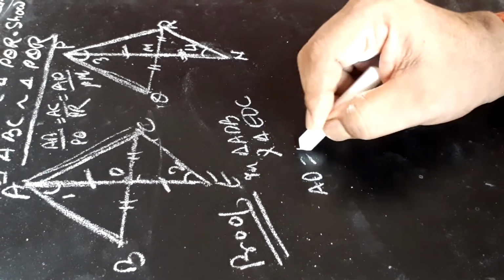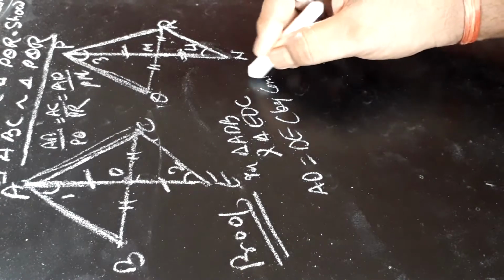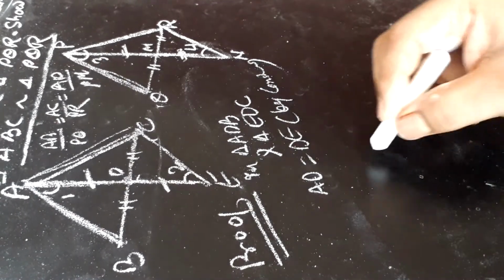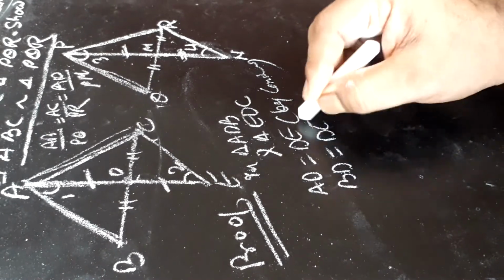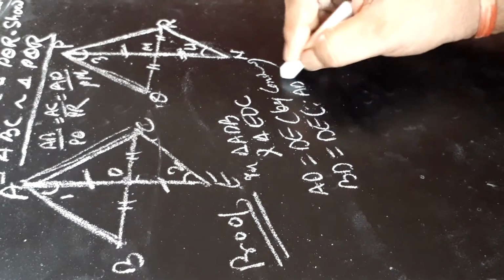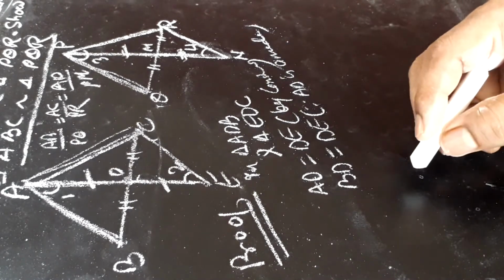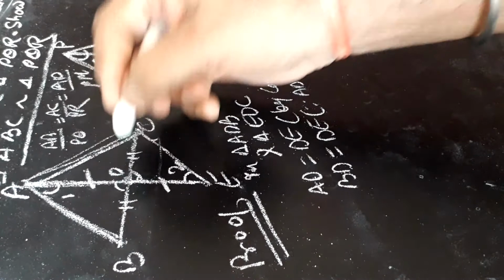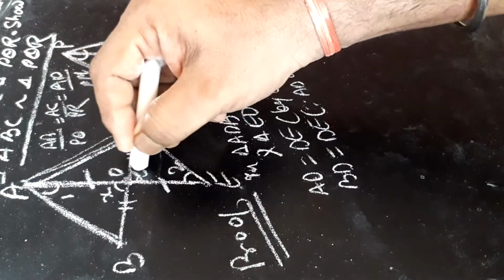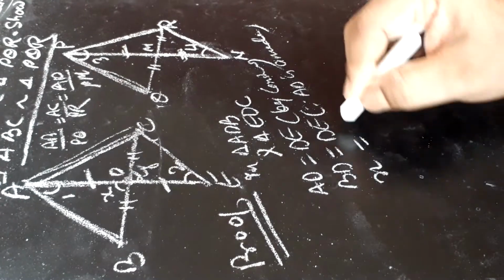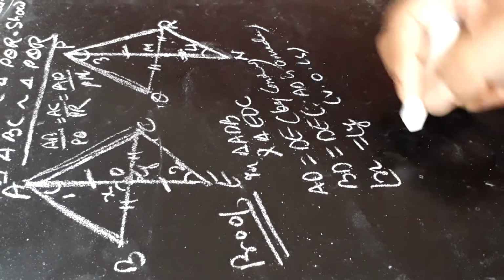AD is equal to DE by construction. BD is equal to DC since AD is a median, and this angle is equal to this, let it be X and this be Y. X is equal to Y. These are vertically opposite angles.